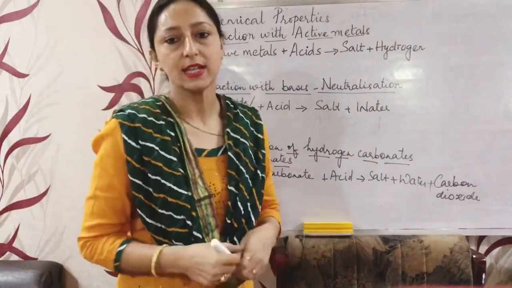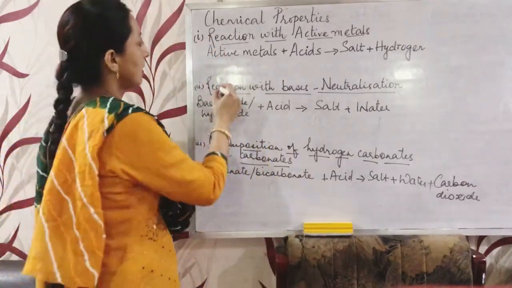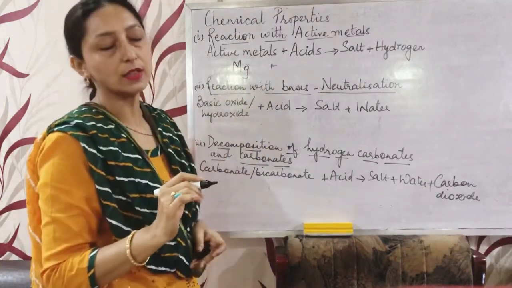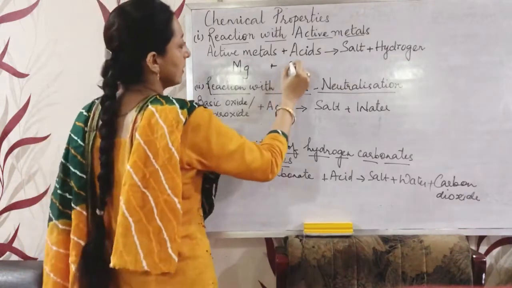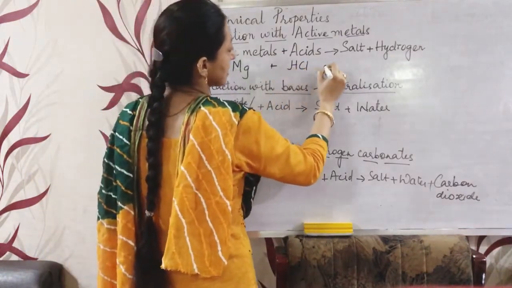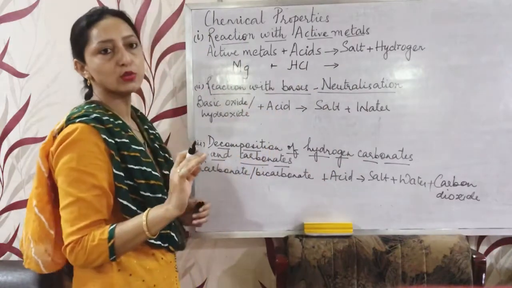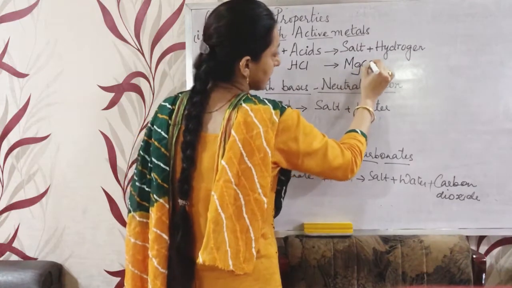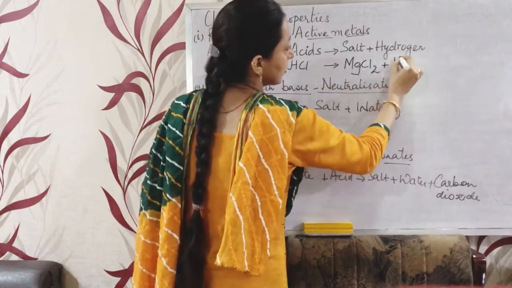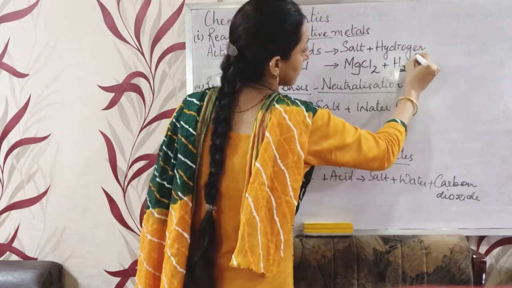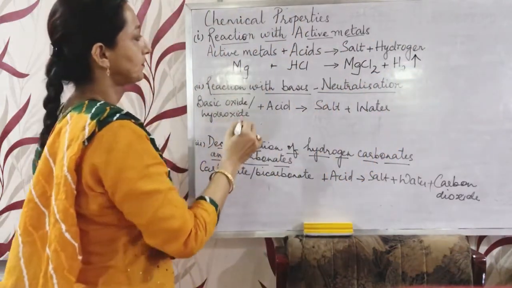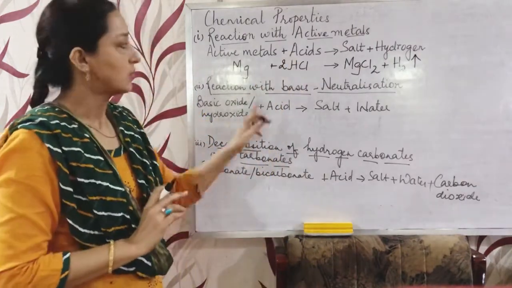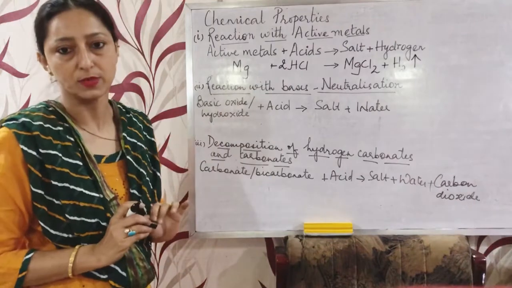We can take any of the active metals, such as magnesium. Magnesium, when it reacts with dilute hydrochloric acid, will give the salt magnesium chloride, and hydrogen gas is evolved. We can balance the equation by putting 2 over here. In this way the equation is obtained.